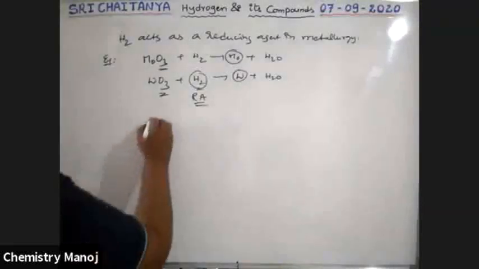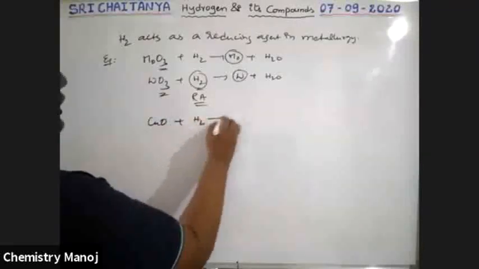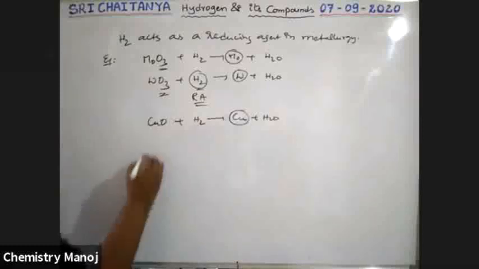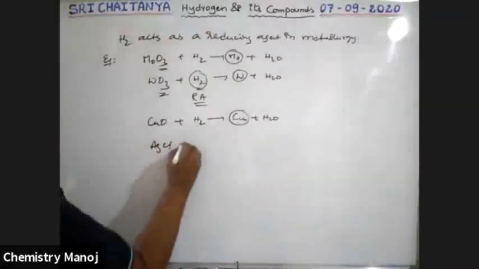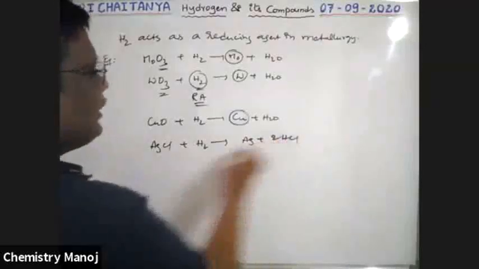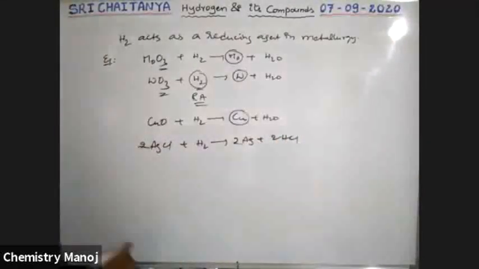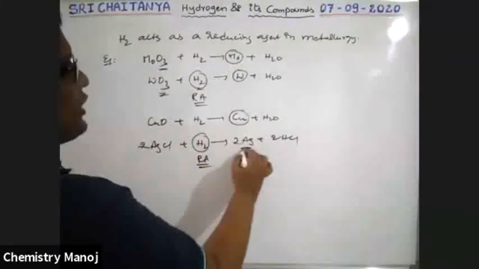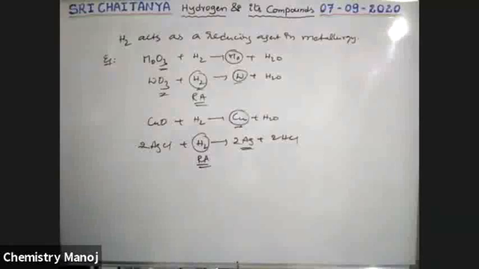Next, again, CuO reacts with hydrogen, gives Cu plus H2O. Copper metal is reduced. At the same time, silver chloride with H2 gives Ag plus 2HCl. This is the way hydrogen acts as a reducing agent in the extraction of some metals. Okay.